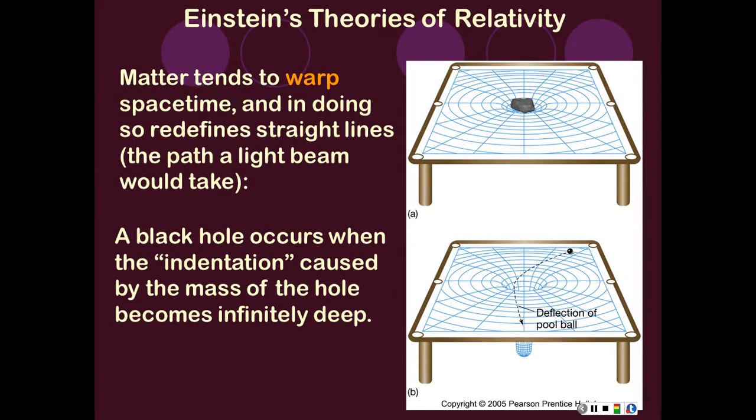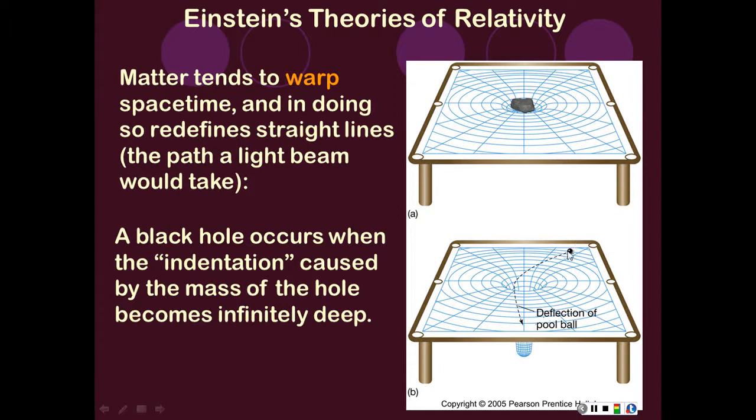Now let's consider that I've taken my basketball and made it a tennis ball. Same mass, but it's now a tennis ball, so it's denser. And so I'm going to have a bigger dip. Now let's consider that I've turned that tennis ball into a golf ball. So I get an even deeper dip. Now if I've got a planet out here, it's going to be going around here, and it's going to have to sustain the right speed. But it's not until you get fairly close to the thing that's causing the dip that it's going to fall down.